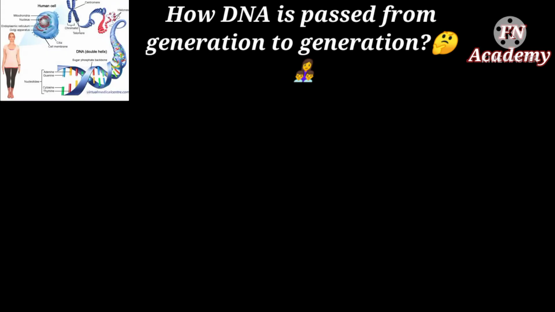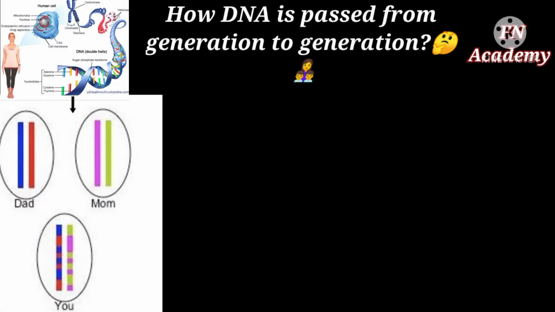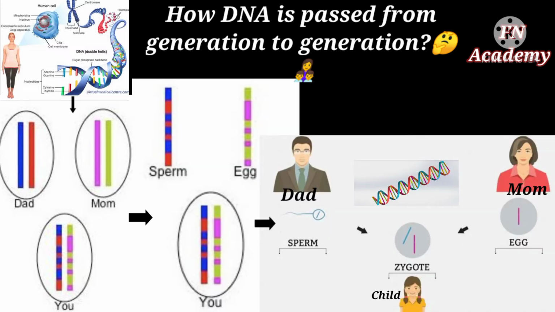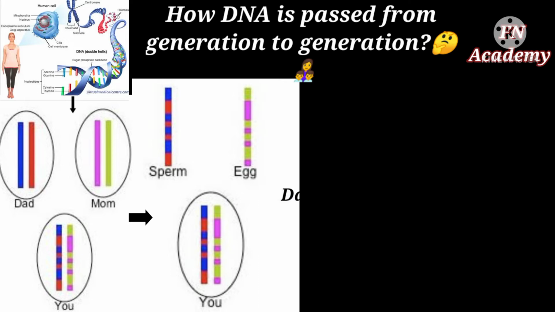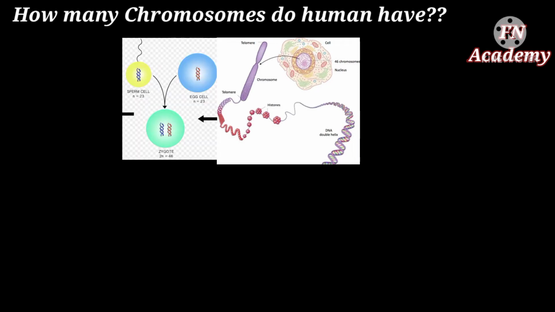Now the question arises, how is DNA passed from generation to generation? Yes, our DNA is passed on to us by our parents. And this is the reason why we look similar to our parents. After all, children inherit half of their DNA from each parent, 50% from mom through an egg and 50% from dad through sperm. Do you think how many chromosomes do humans have?